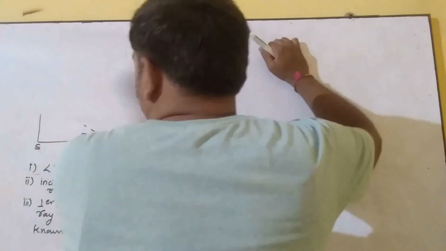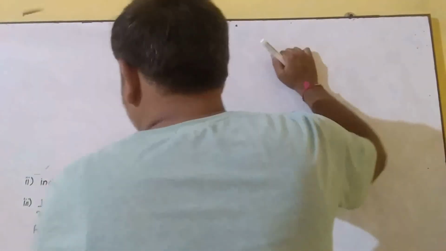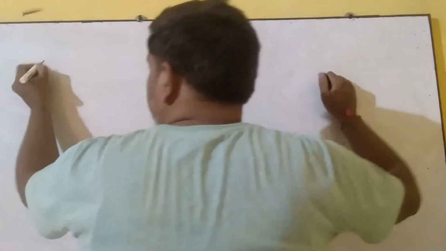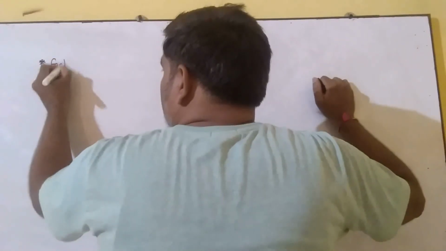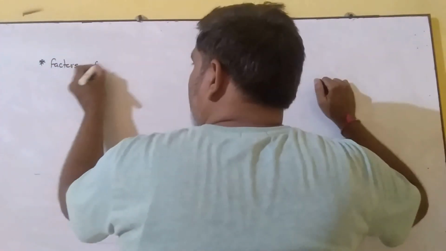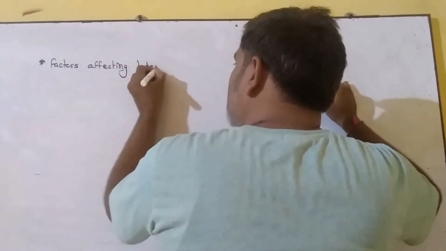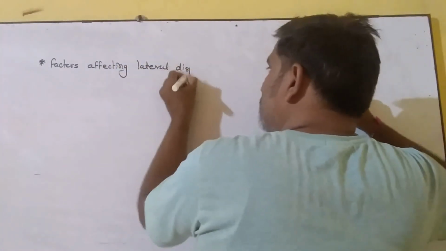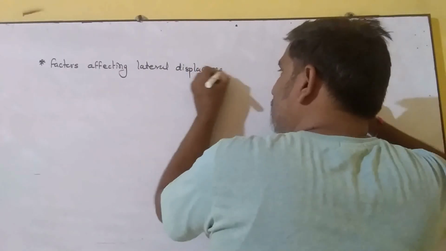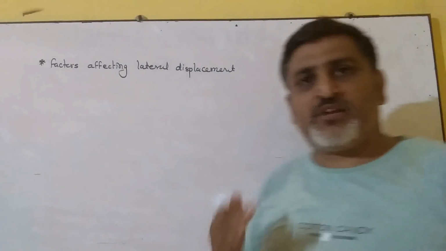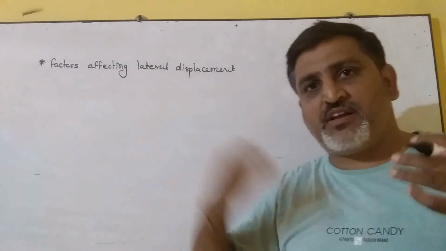The next topic is factors affecting lateral displacement. We find that lateral displacement is nothing but the perpendicular distance between the incident ray and the emergent ray.